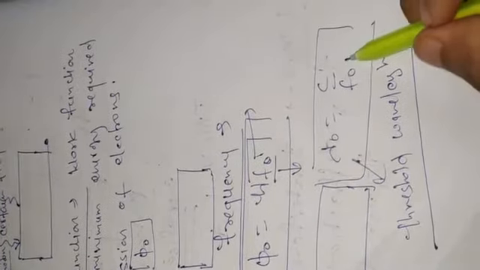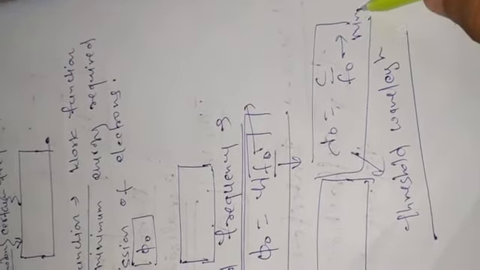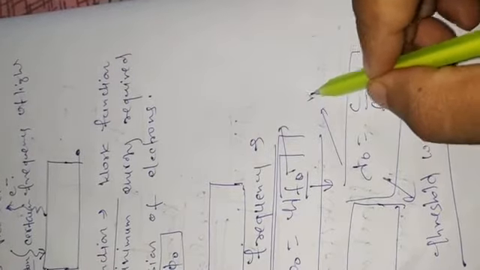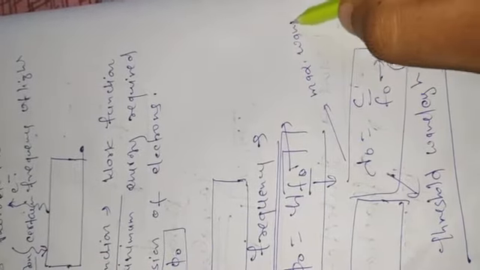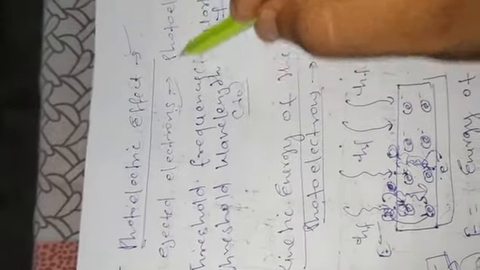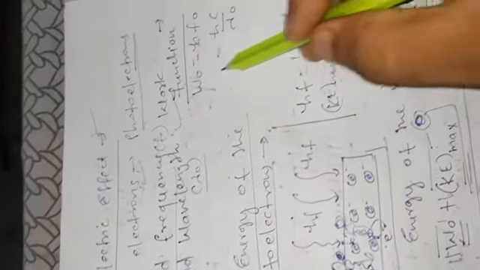And here, the minimum frequency required to eject out the electron is known as the threshold frequency, so the corresponding wavelength will be the maximum wavelength. This is the maximum wavelength which can eject out the electron from the metal surface. What we learned? We learned what the photoelectric effect is. Ejected electrons are called photoelectrons. Threshold frequency is the minimum frequency corresponding to the work function. W naught is equal to h f naught, or h c upon lambda naught. Lambda naught is the threshold wavelength.